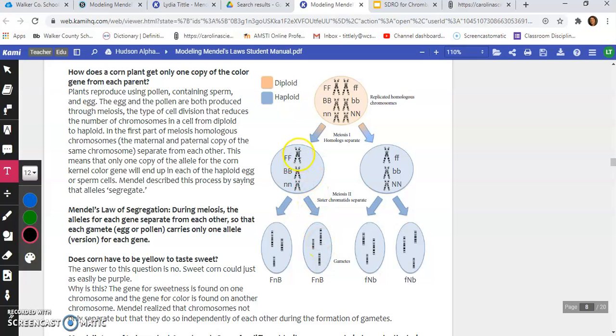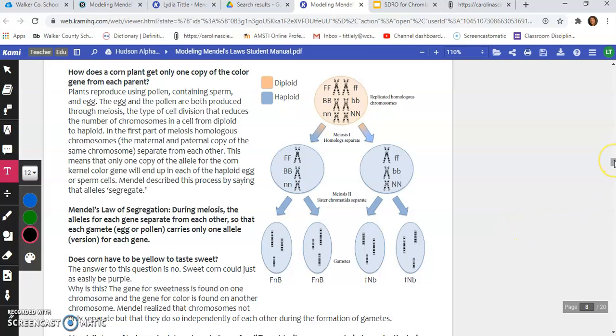because that allele split in 2. We would have lowercase f here and lowercase f here because that allele split in 2. So out of this person's egg cells, let's say this was a female, 2 out of the 4 egg cells would have the capital F gene for no freckles, and 2 of the egg cells from this parent would carry the lowercase f, which means freckles. So in this case, this parent would have a 50-50 chance of passing on freckles or not. So Mendel's law of segregation again states that the alleles get separated from each other during meiosis.